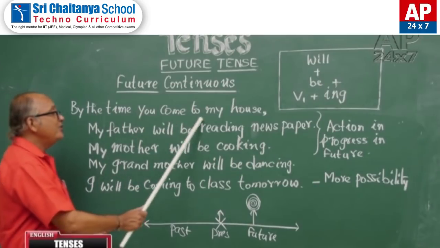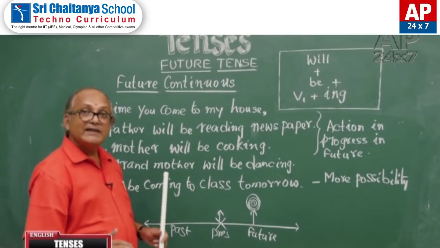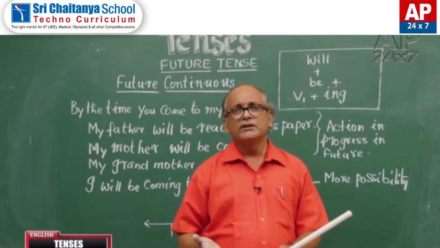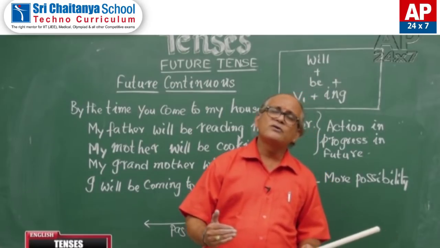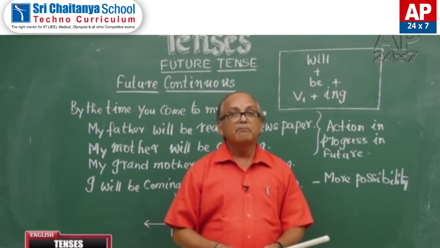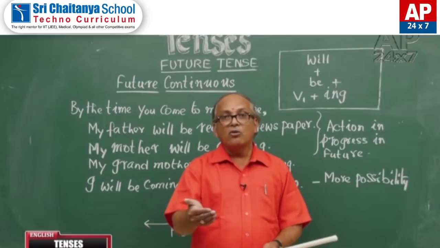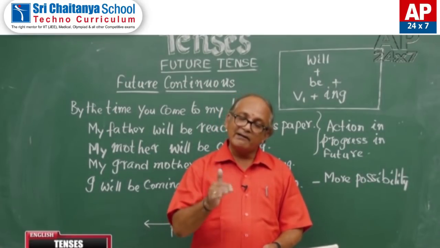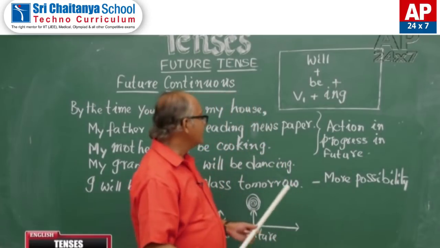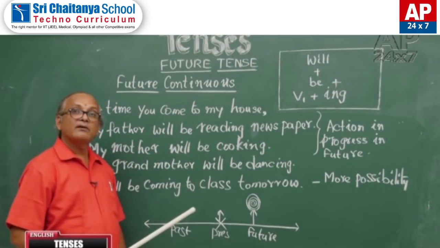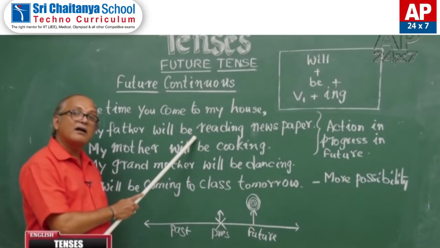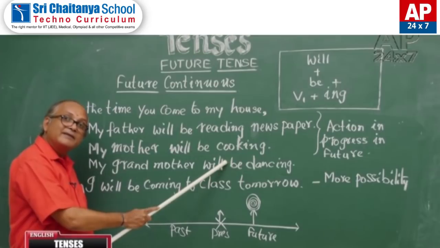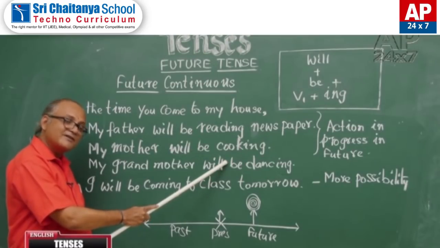So, by the time you come to my house is a point of time in future. Suppose I ask you to come to my house at 9 o'clock tomorrow morning. 9 o'clock tomorrow morning is a point of time in future. By that time, my father will be reading newspaper. This action is going on at that point of time. My mother will be cooking, probably breakfast.